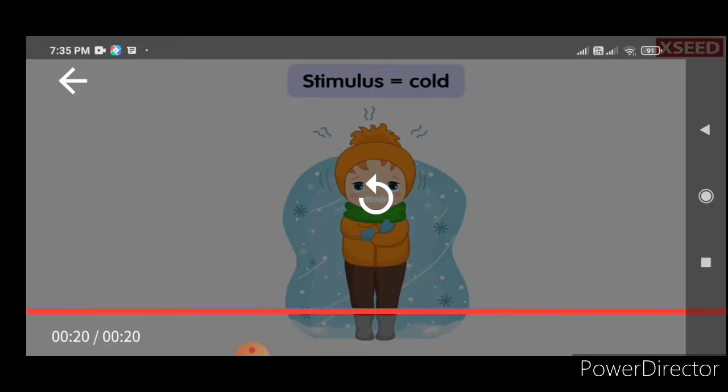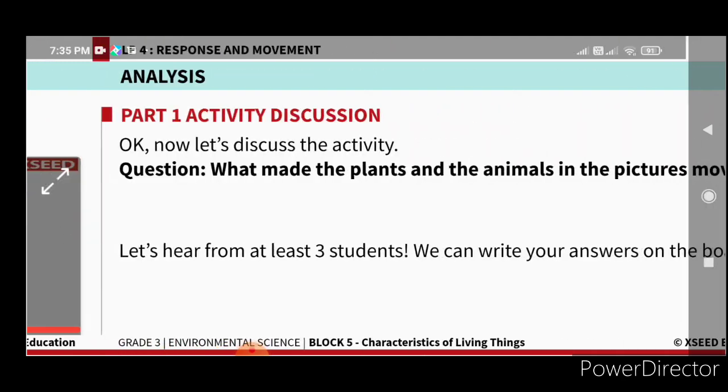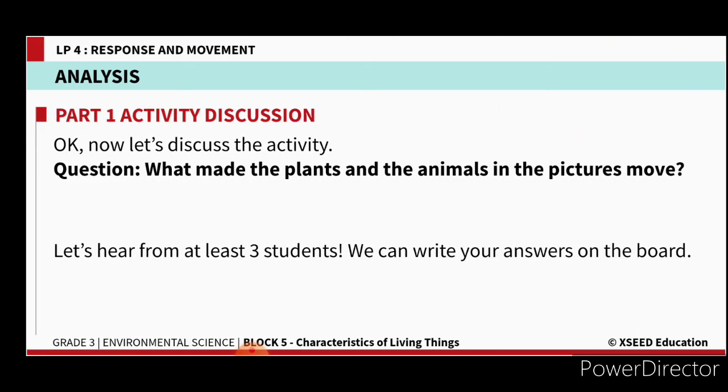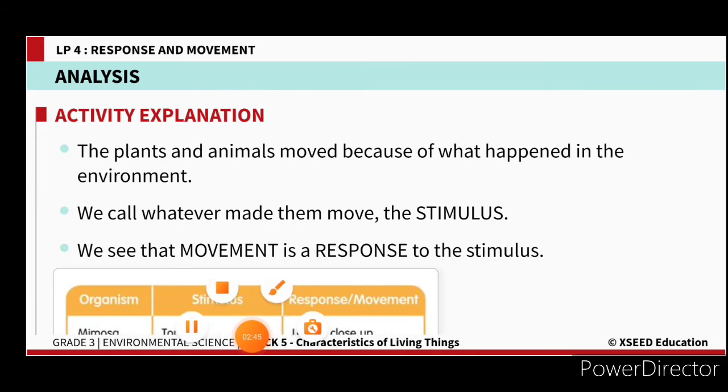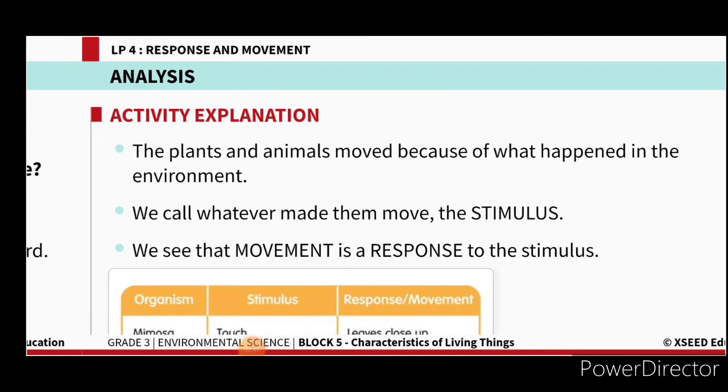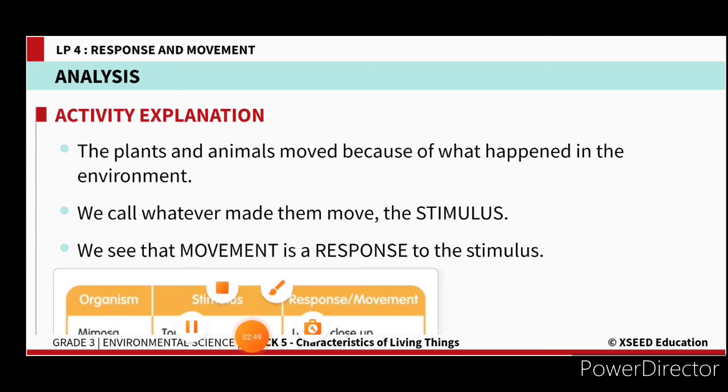Understood, children? You understood how the different organisms are responding to the stimulus. Now we'll discuss based on your activity. What made the plants and animals in the pictures move? The plants and animals moved because of what happened in their environment.